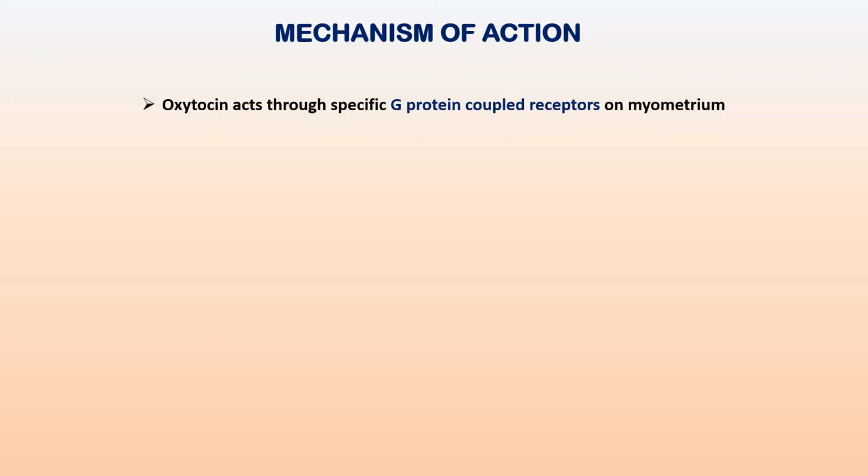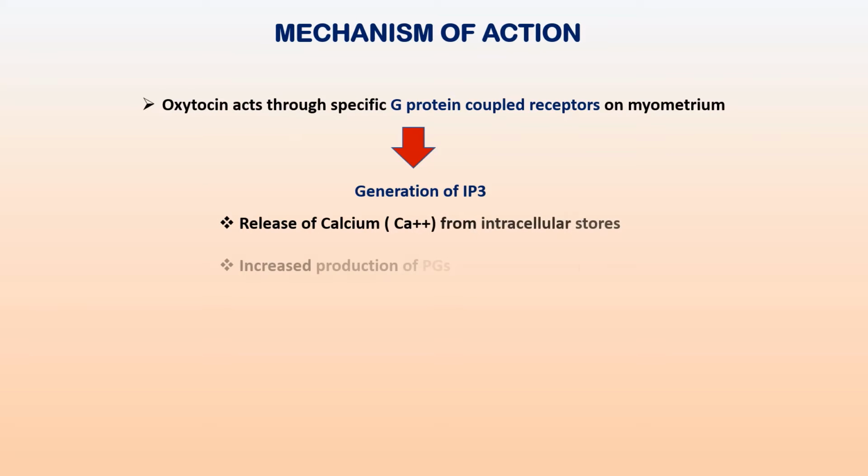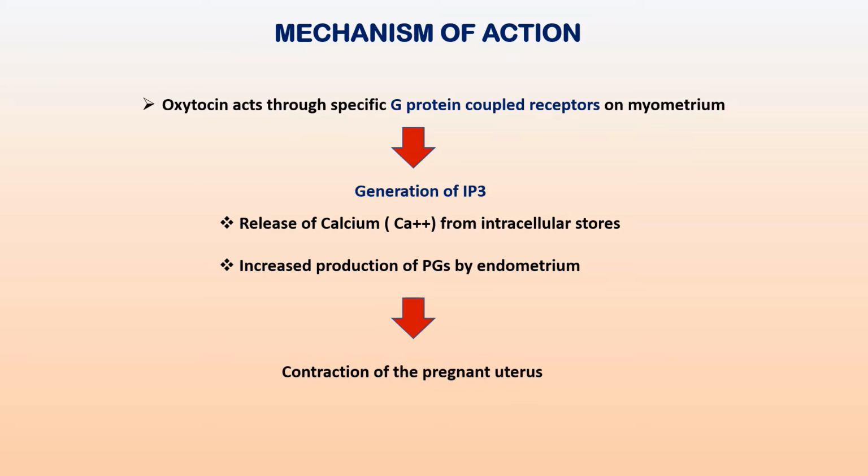Now about the mechanism of action of oxytocin. This oxytocin binds to specific G protein coupled receptors on the myometrium. This leads to the generation of the secondary messenger IP3, that is inositol triphosphate, which causes the release of calcium from the intracellular stores, and it also increases the production of prostaglandins by the endometrium. This calcium release from the intracellular stores will lead to the contraction of the pregnant uterus.